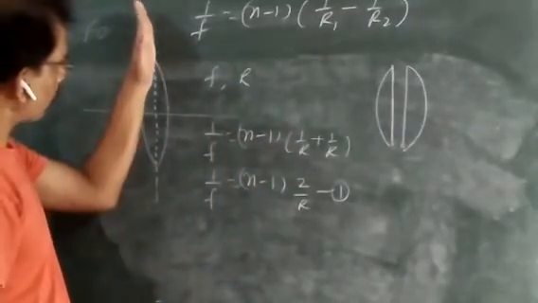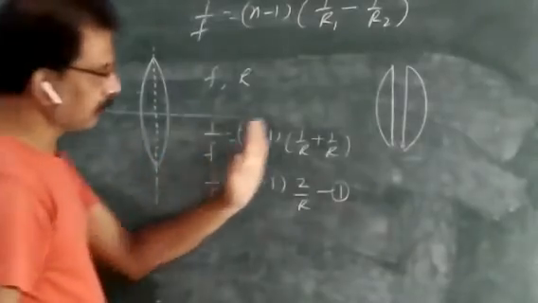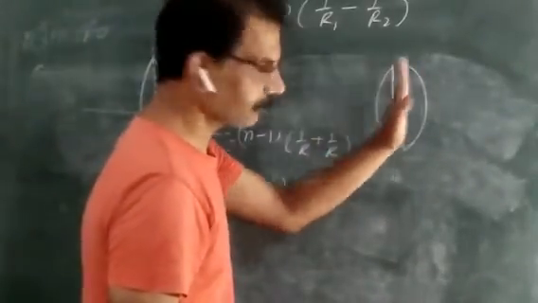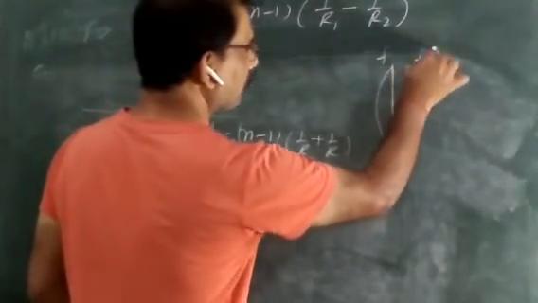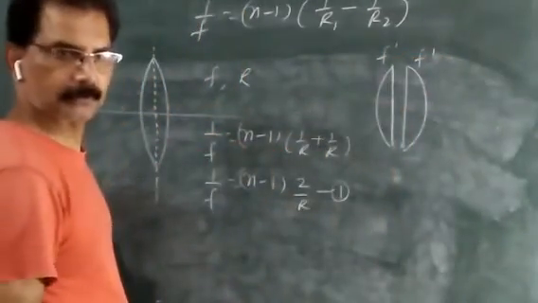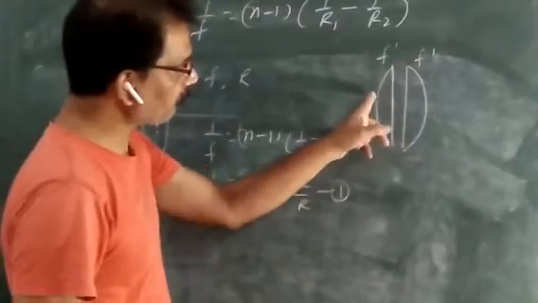And when it is cut vertically into plano-convex lens, suppose the focal length of each plano-convex lens is f dash. Again use the lens maker formula for this convex lens.